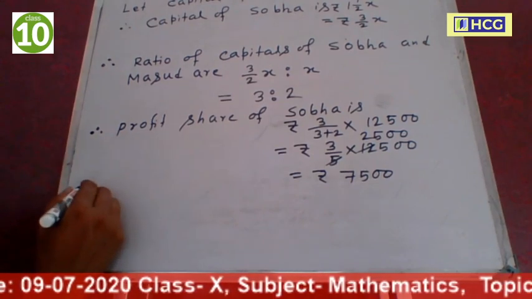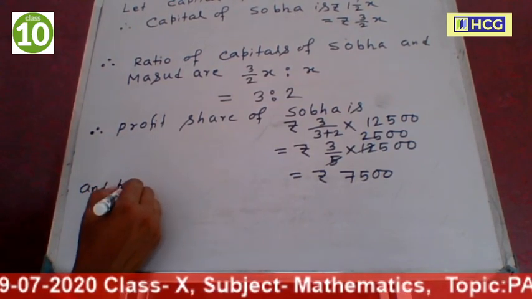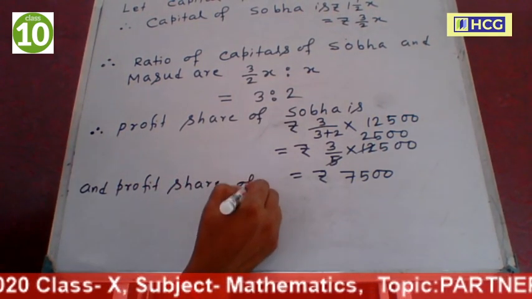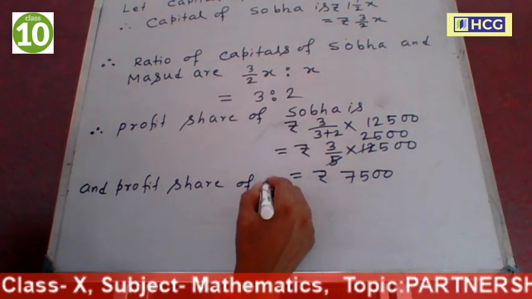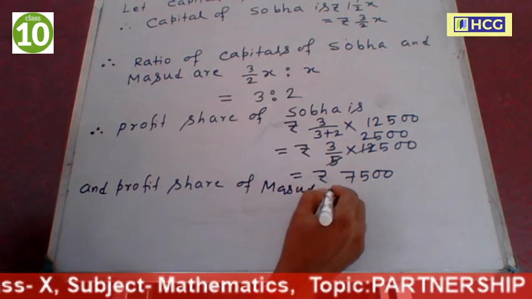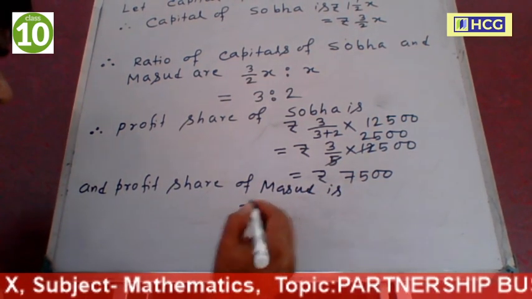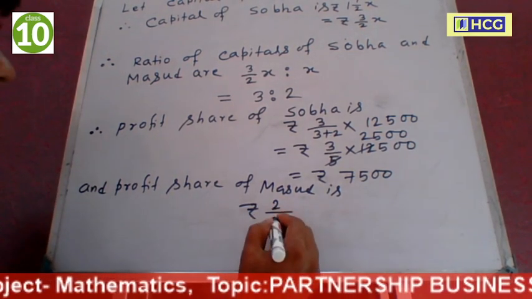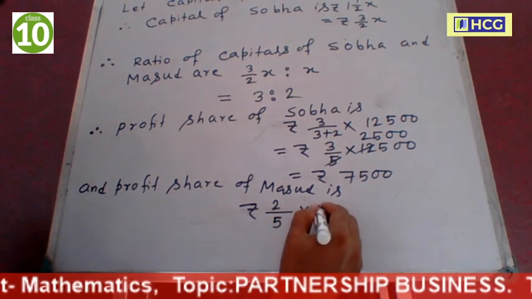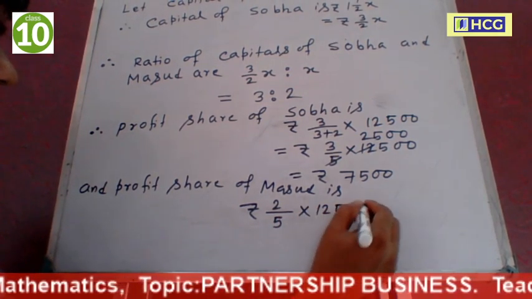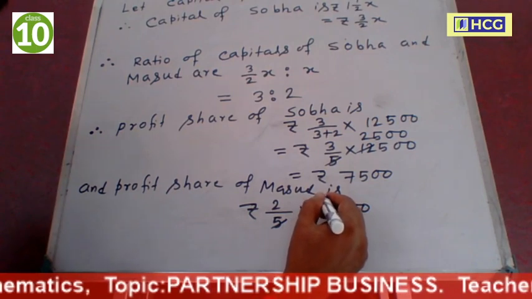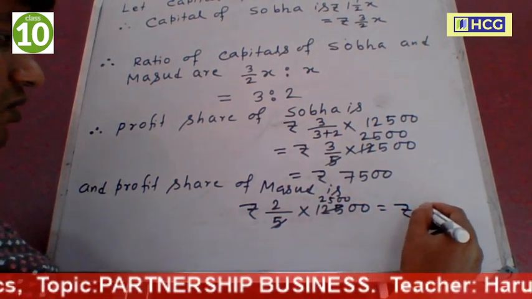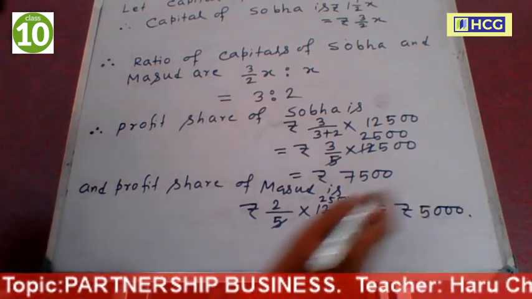And the profit share of Masood is rupees 2 by 3 plus 2, which is 5, 2 by 5 into 12,500. This is 25. This is equal to 5,000.